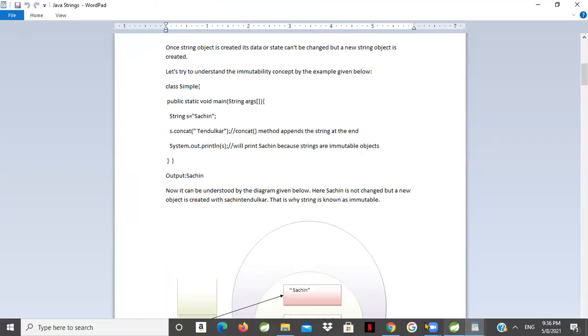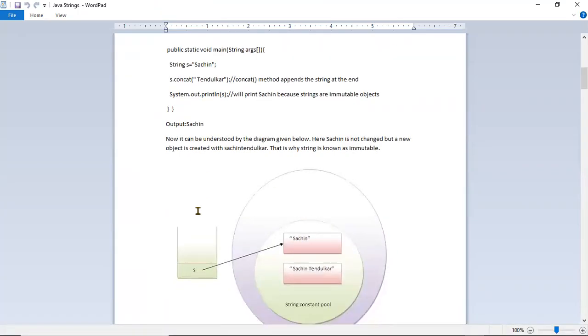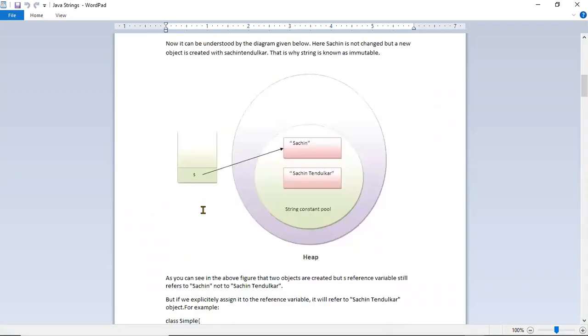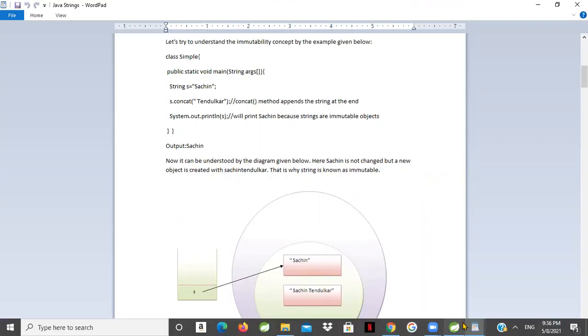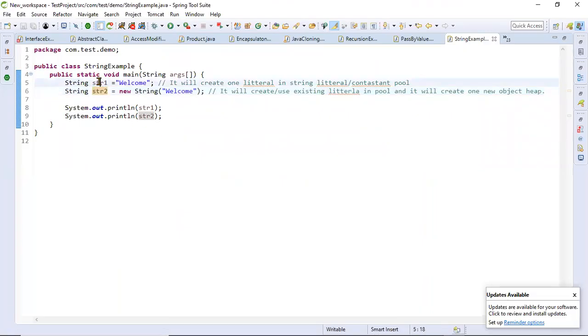Not yet, just following. Okay. Yeah, now tell me. So both are just creating, right? The first one is just creating, for example, you create a new welcome. The second one is also just repeating. Yeah, it is repeating.